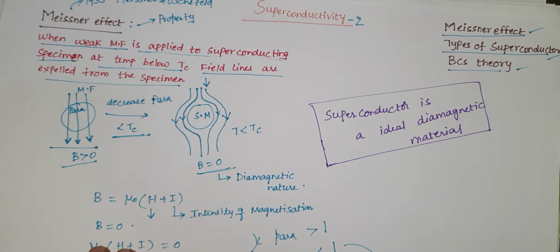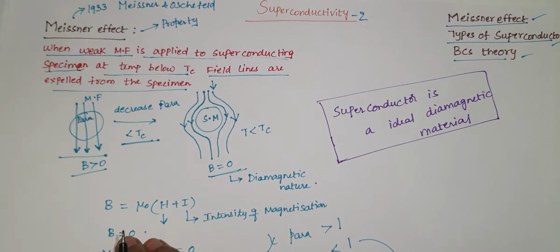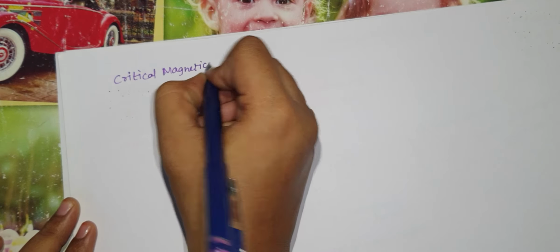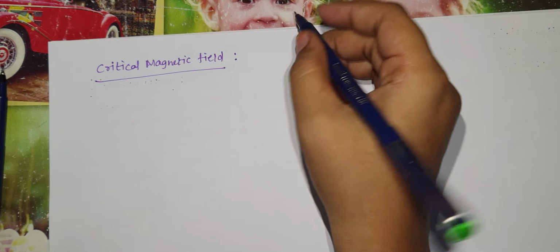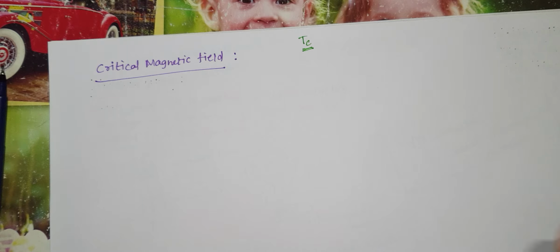Before discussing types of superconductors, I would like to discuss a term called critical magnetic field. We already know what critical temperature is. Critical temperature is nothing but the temperature at which a material transfers from a normal state to a superconducting state.